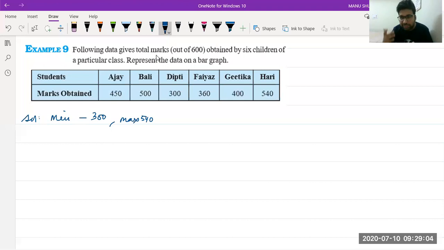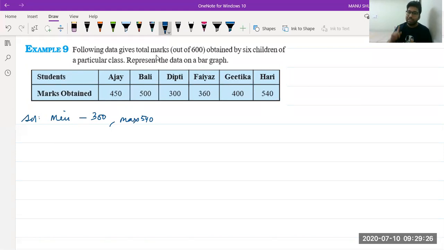According to you, Diti is saying, sir, the scale is 50. Okay, 50 we can take. 50 would be appropriate, I guess. Yes, Diti, you are correct. We can take 50, we can take 20 also, but 50 is okay. Okay, 100 you can also take, it's okay, Ishika. But in the case of 100, it will be a very small graph. But if you take 50, that will be okay.